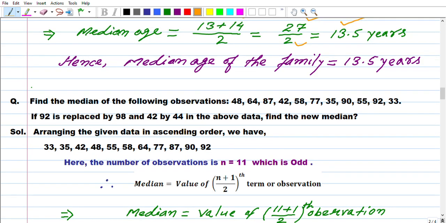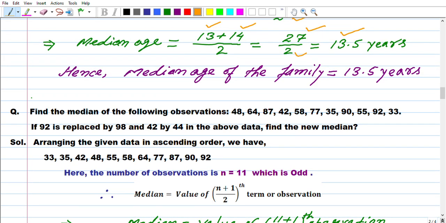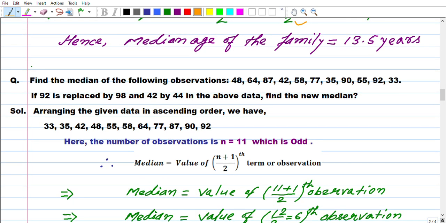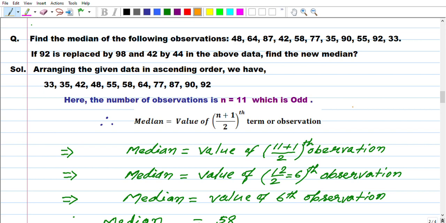Find the median of the following observations. Here it is given: if 92 is replaced by 98 and 42 by 44 in the above data, find the new median. Don't worry. First of all, we will find the median, then we will replace it, then we get the answer. Let's see. Here the number of observations is 11. We were very happy because the number of observations is odd. We will only use one type of relation.